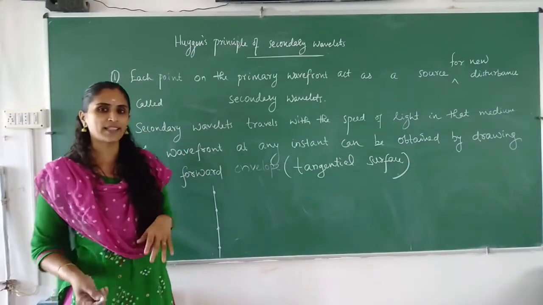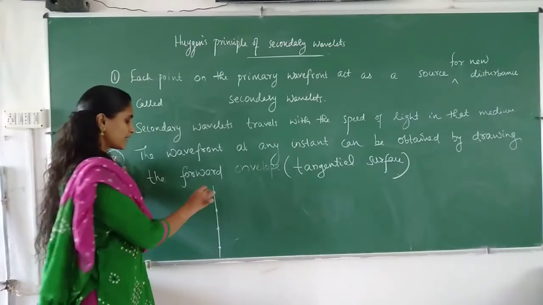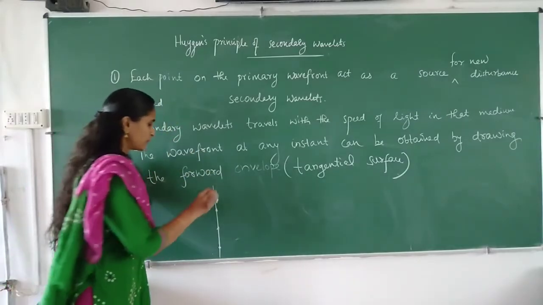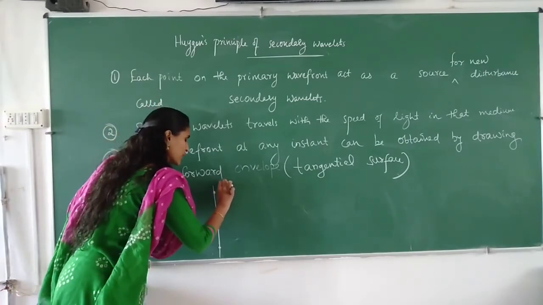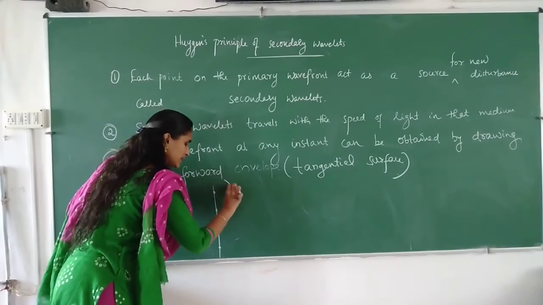So after some time t, this point is acting as a source, so a spherical wavefront will be there, and it will reach, for example, like this.